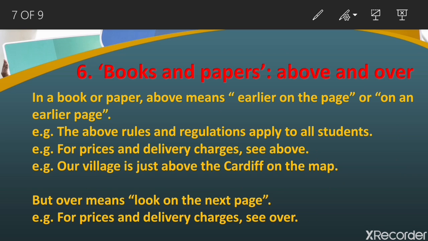Number 6, books and papers, above and over. In a book or paper, above means earlier on the page, or on an earlier page.